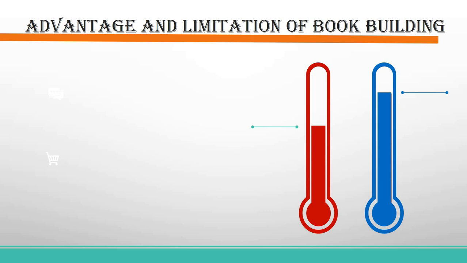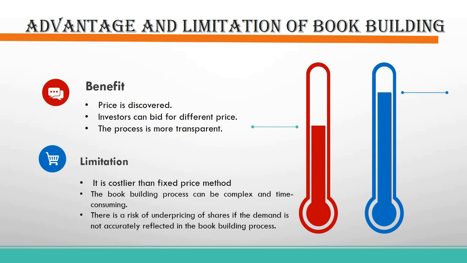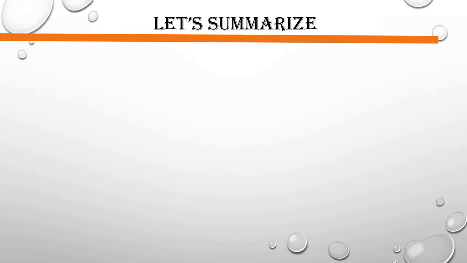Now let's talk about advantages and limitations of book building. Advantages: the price will be discovered. If the company is going for fixed price, they are not able to discover it. Investors can bid for different prices and the process will be more transparent. And the limitation is that it will be costlier than the fixed price method. The book building process can be complex and time consuming because it can take time to decide the price. And there is a risk of underpricing of shares if the demand is not accurately reflected in the book building process.